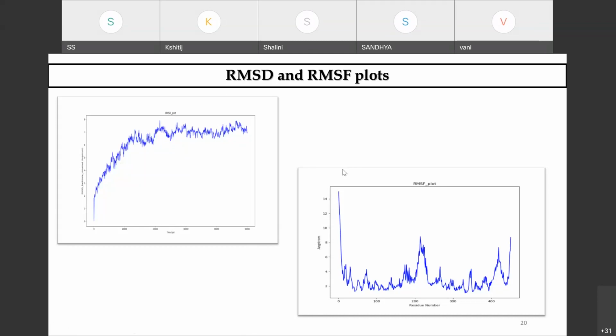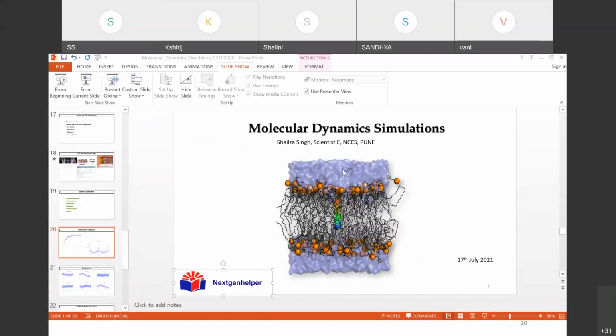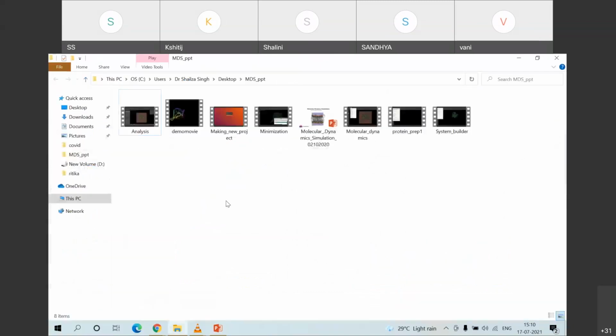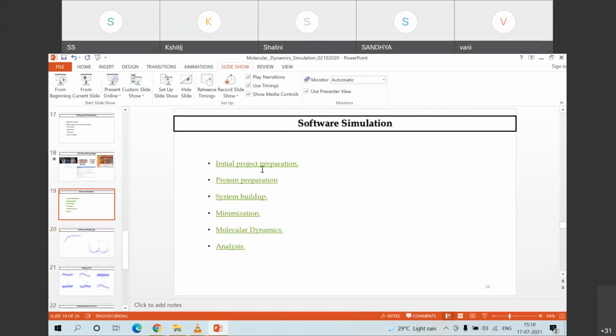Now we will go for the demo. I hope if some of you have downloaded Desmond, that will be okay. But if not, then I'll show you how to do it. As I told you in my PPT slide, first of all, we will be doing initial project preparation, and then preparation of your biomolecule, building up of the system, minimization and simulation, and then the analysis in terms of determining the trajectory.